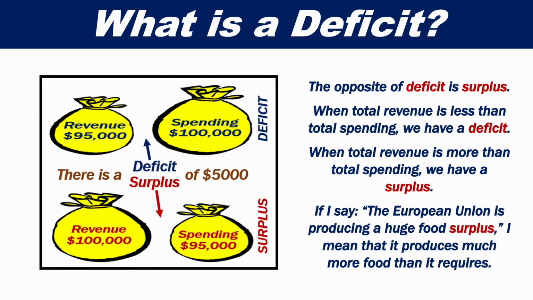The opposite of deficit is surplus. When total revenue is less than total spending, we have a deficit. When total revenue is more than total spending, we have a surplus. If I say the European Union is producing a huge food surplus, I mean that it produces much more food than it requires.